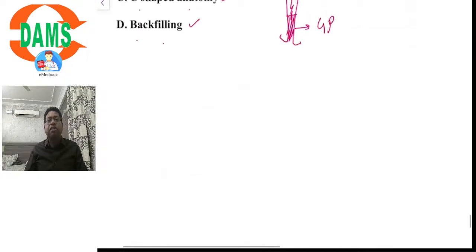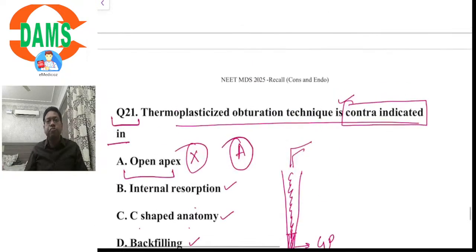These were the questions that I got related to my subject, and I would say out of these 21 questions, hardly 2 or 3 of them, at max 3 questions, were related to finishing and polishing. They were a little tricky, otherwise the majority were very simple and straightforward. You must have done well.